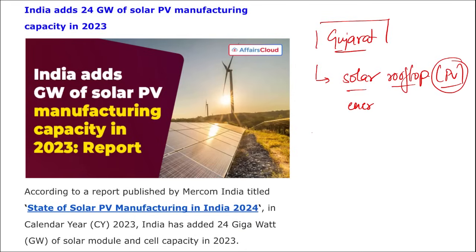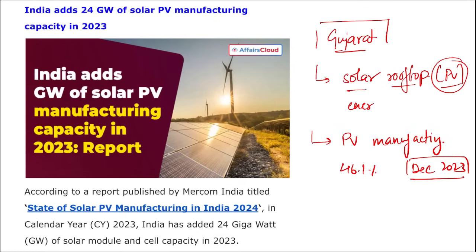Apart from this, remember Gujarat is also the state that is leading in the photovoltaic manufacturing capacity with 46.1% of India's solar module capacity manufactured in Gujarat in December 2023. This data is for December 2023. On top is your Gujarat, followed by Rajasthan in second position and Tamil Nadu in third position, with 9.3% manufacturing in Rajasthan and 7.6% manufacturing of solar modules in Tamil Nadu.